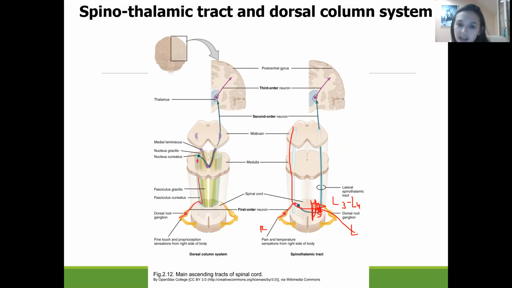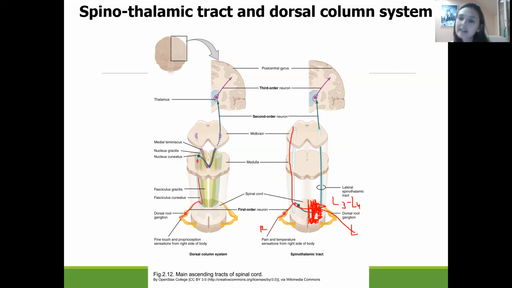So when we have damage of the spinal cord on the level of L3, L4, the person is going to lose pain and temperature sensation on the right leg.